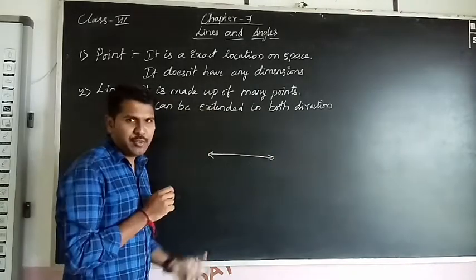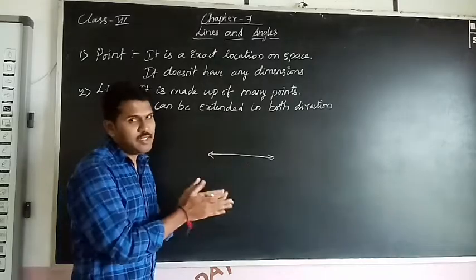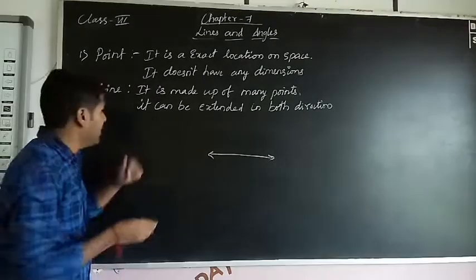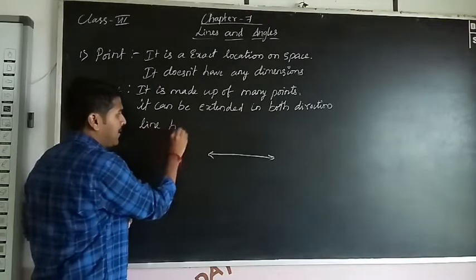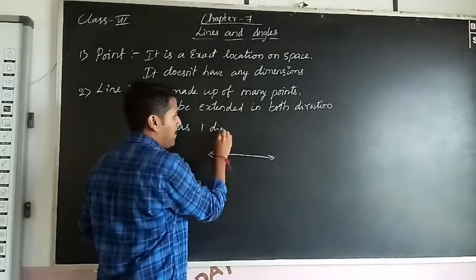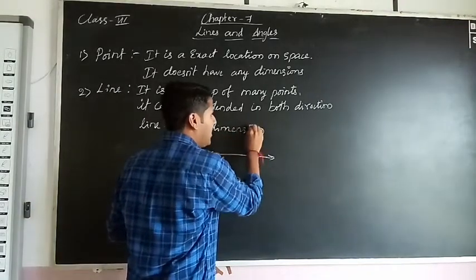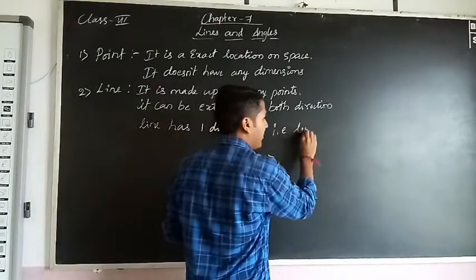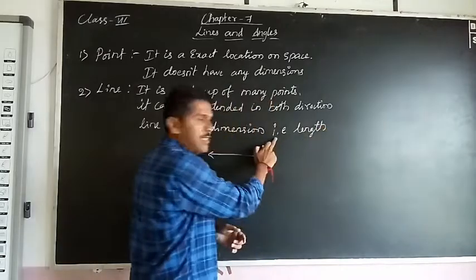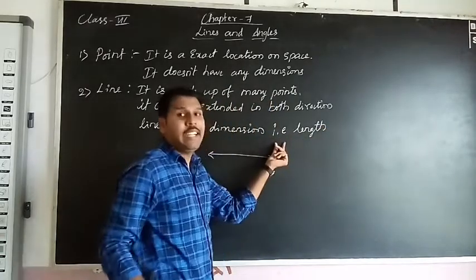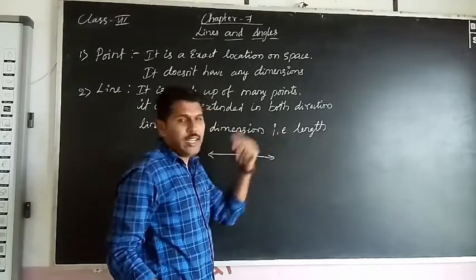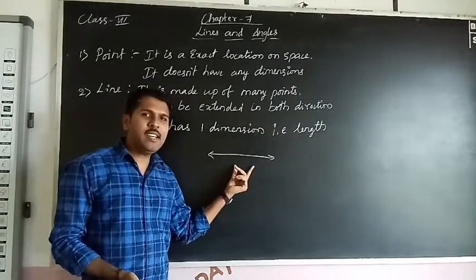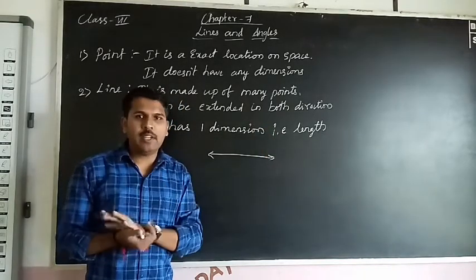It has one dimension. Which dimension is it? It has some length. If you measure this, you will get one length. So a line has one dimension, that is length, i.e., length. That means a line is a one-dimensional figure.